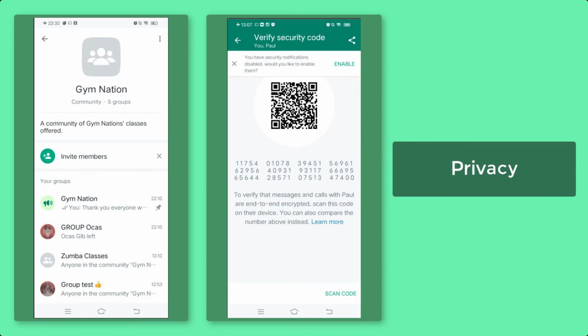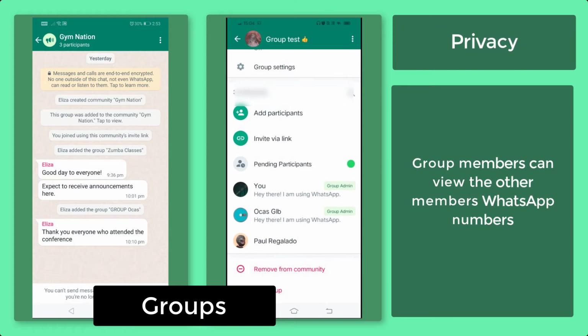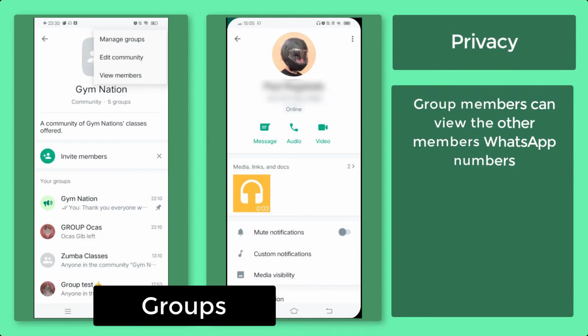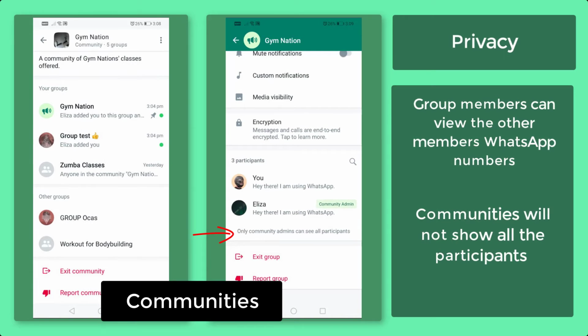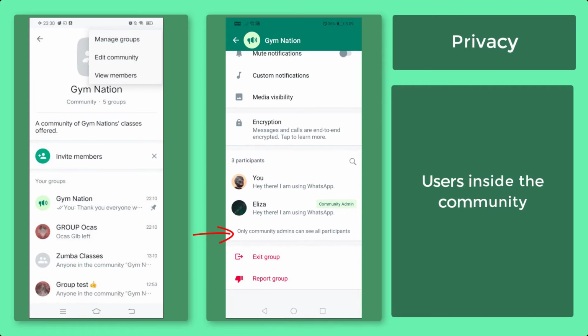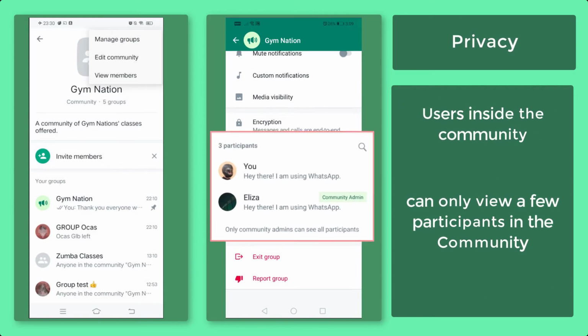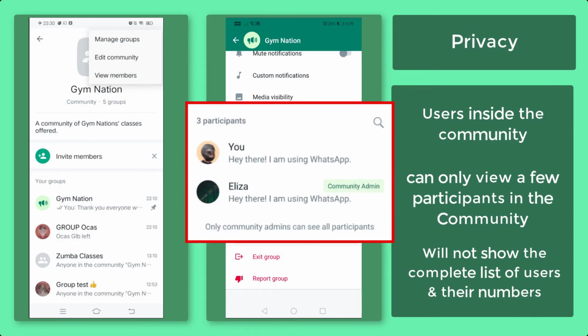The privacy feature of communities is also upgraded. While members of the group can view each member's WhatsApp number, communities will not allow members of the group to view each participant in the group. This makes it more secure. The members of the group that is part of the community can only see a few people who are part of the community. It won't show the complete list of members and their phone numbers.